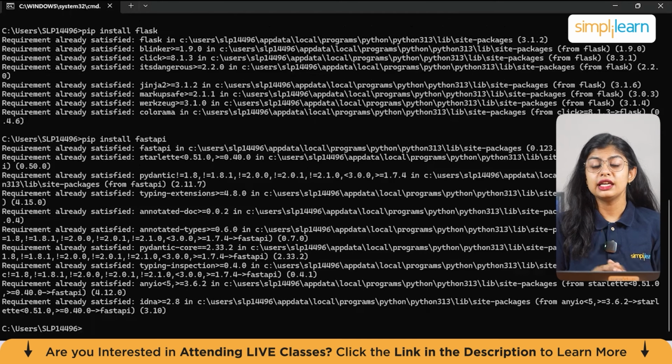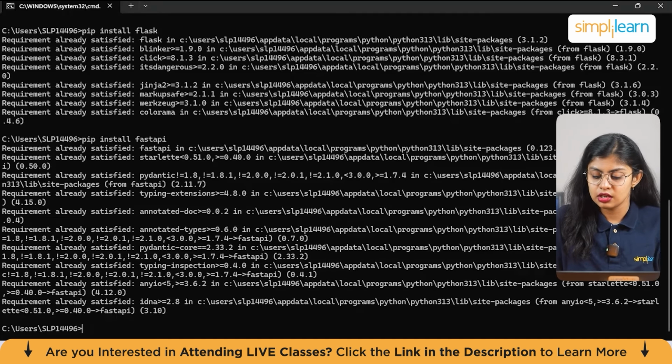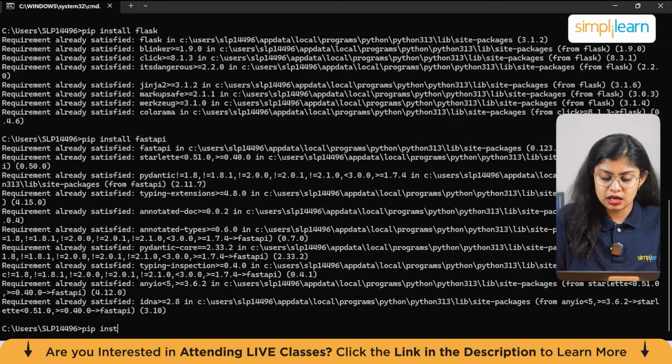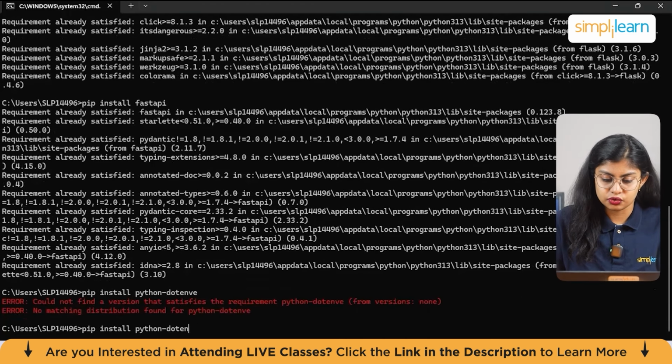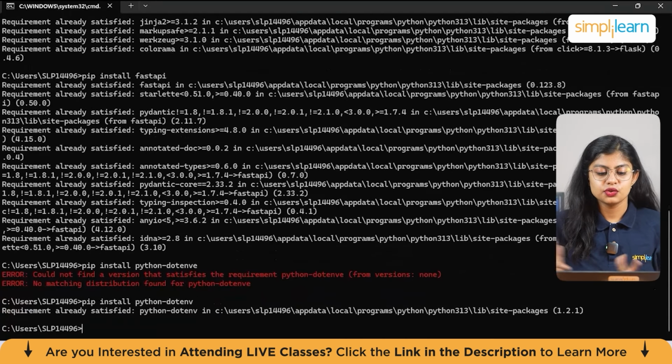Next we also need dotenv, which is for storing your key so that we can read it on the program side. For that we have to install python-dotenv. So for that, pip install python-dotenv. Okay, there was an error. So it's python-dotenv. Since I've already installed this, it's already showing requirements already satisfied.